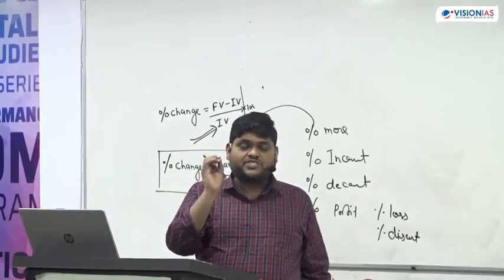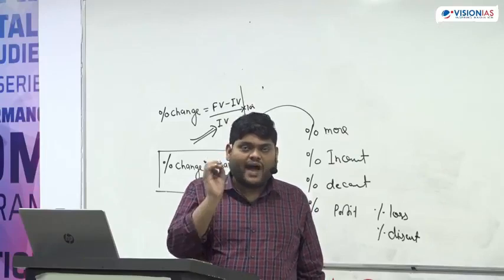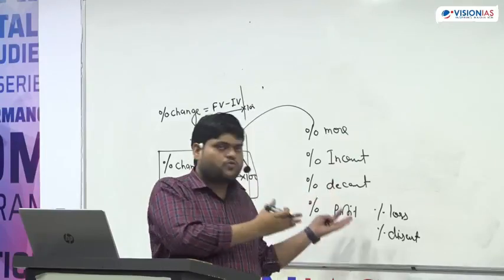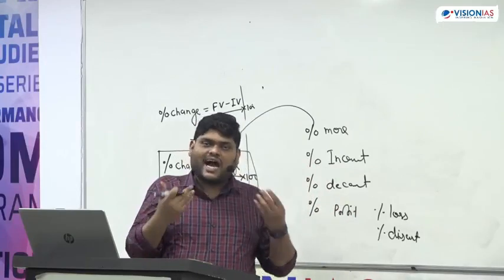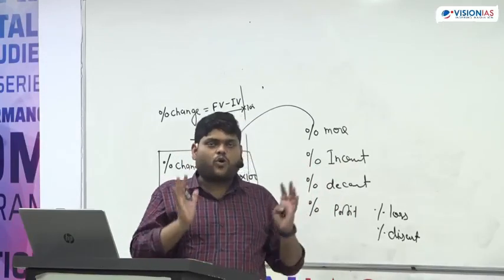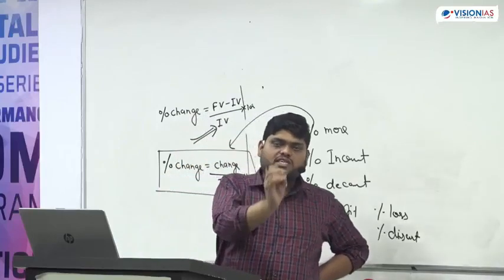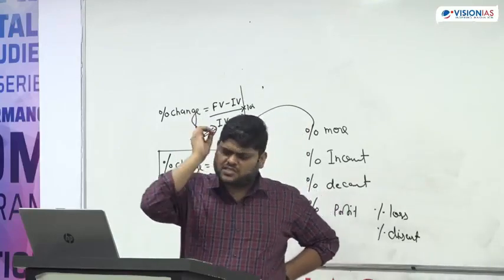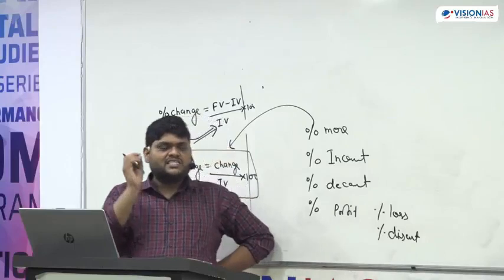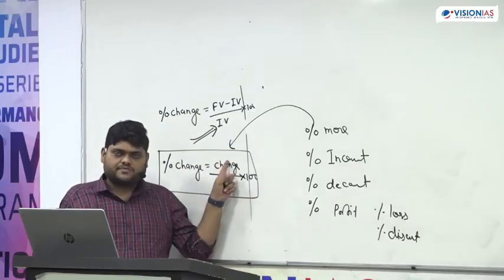Please listen, I am saying you the golden words. And why I am saying the golden words? Because this is what they are asking in the examination and we are not able to interpret what actually they want. They will say P is how much percent more than Q. The first thing which strike in your mind is they are asking percent of change.